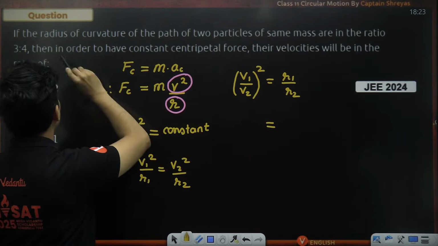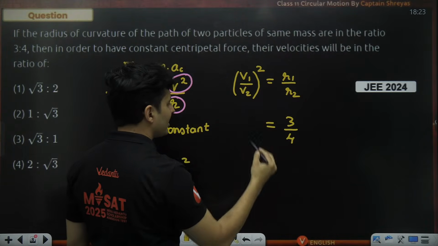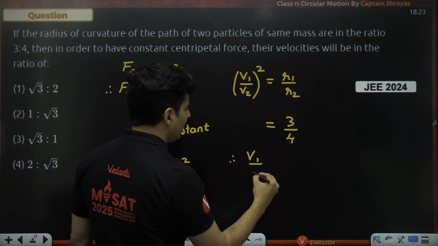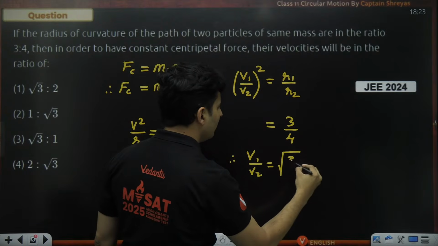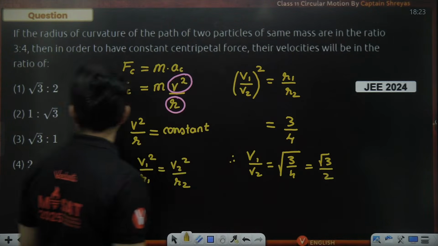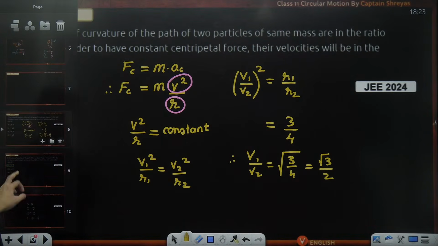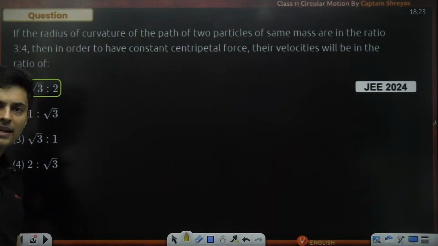The ratio of the radii is 3:4. So put 3 over here and 4 over here, but that is the square. Therefore, v1 by v2 will be root of 3 by 4, which is root 3 divided by 2. So root 3 divided by 2 is option number 1. That is the correct answer.